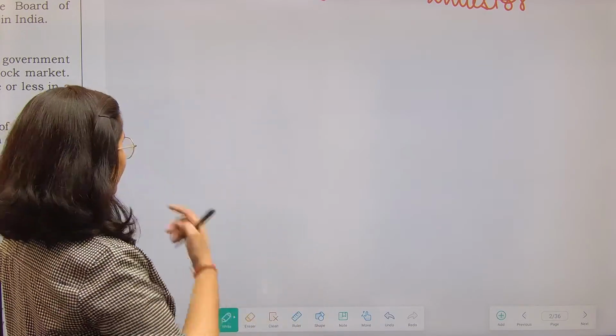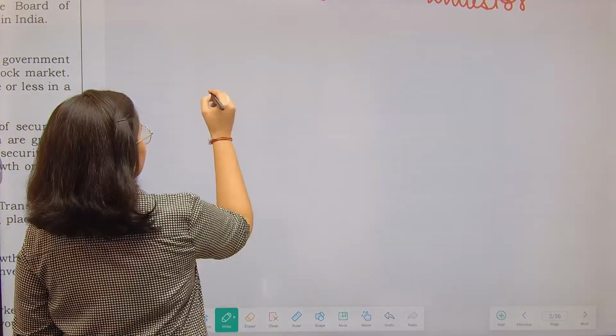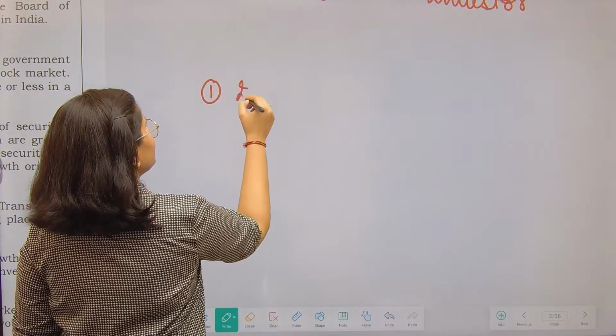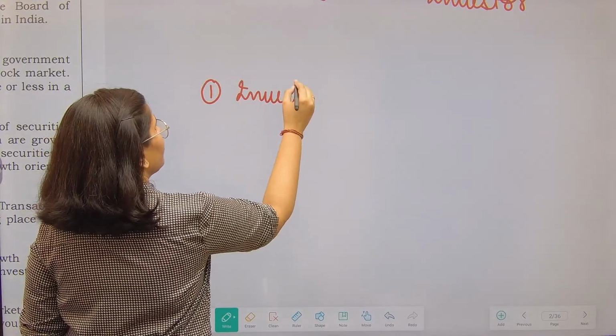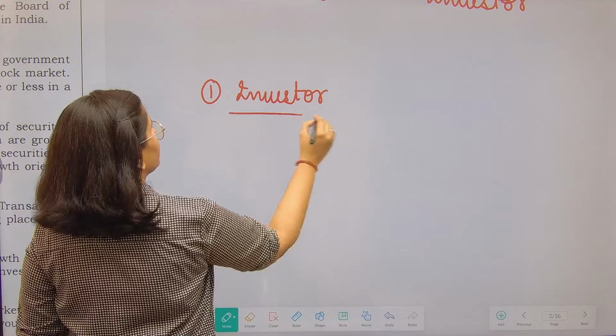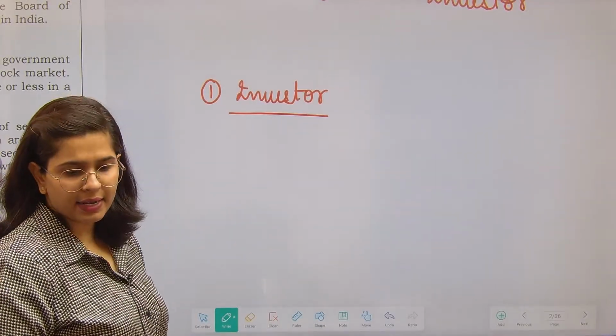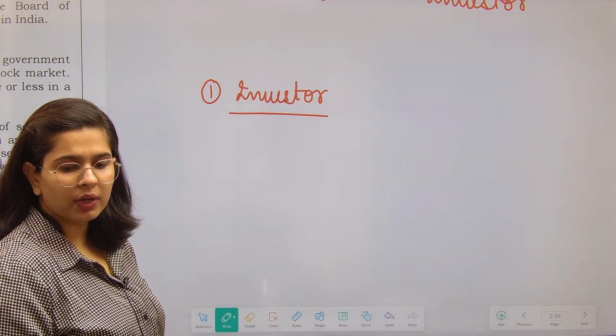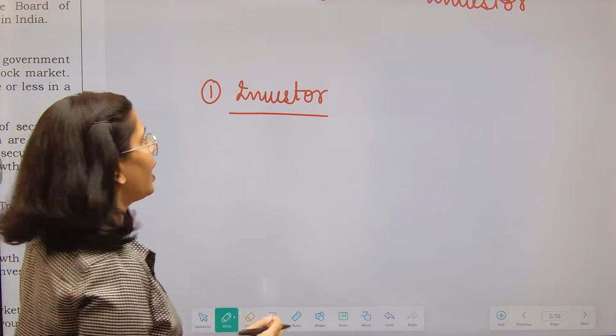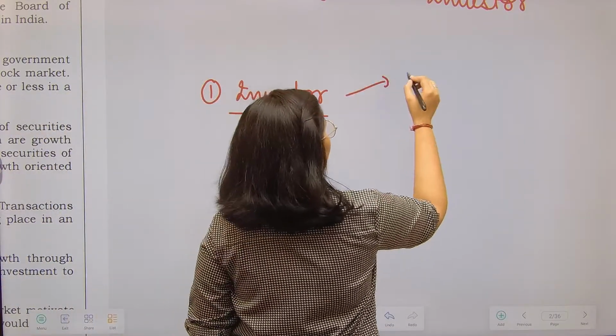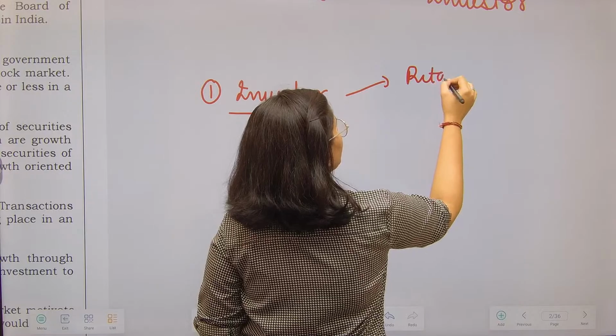So first of all, we have what? We have investors. Now investors, when I say investors, they could be anyone. When we talked about the primary market, you have seen that an investor can be a retail investor, right?